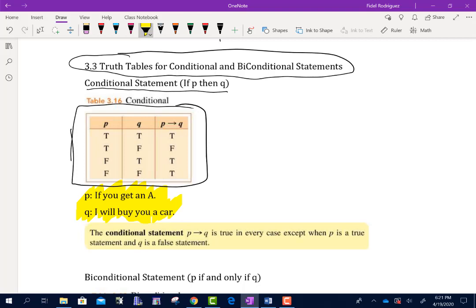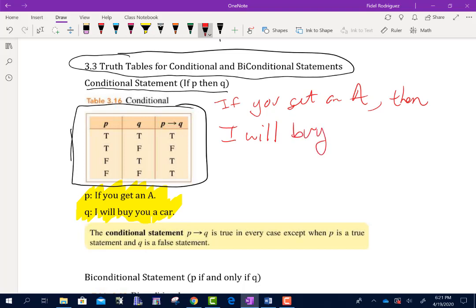So if I were to write that out, it would say, if you get an A, then I will buy you a car.